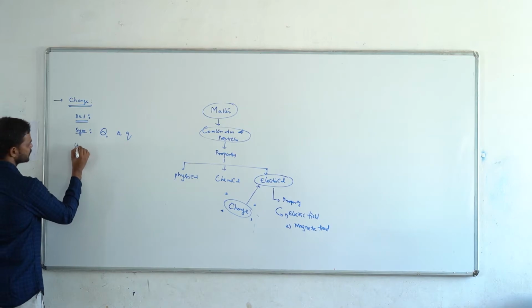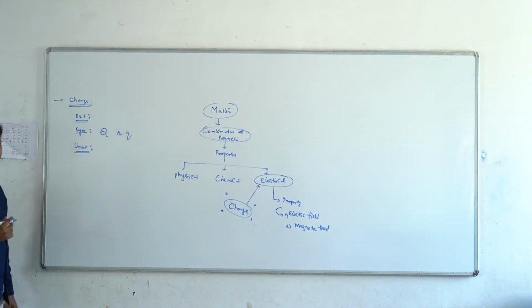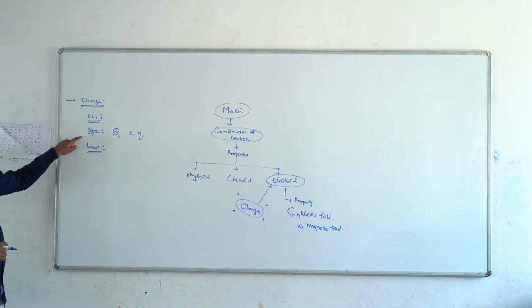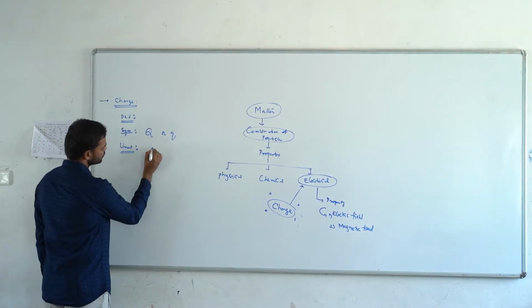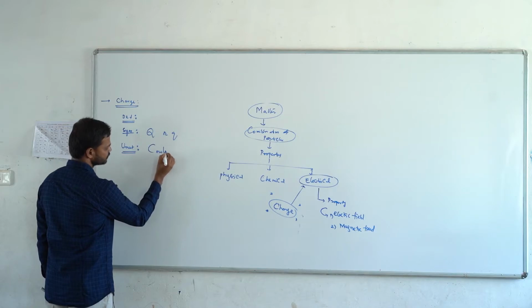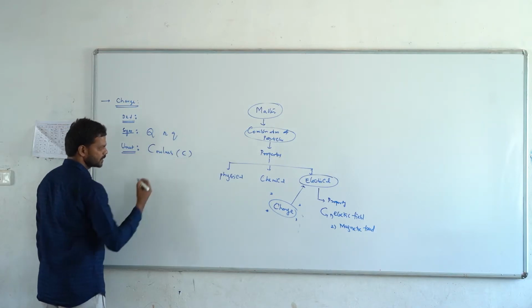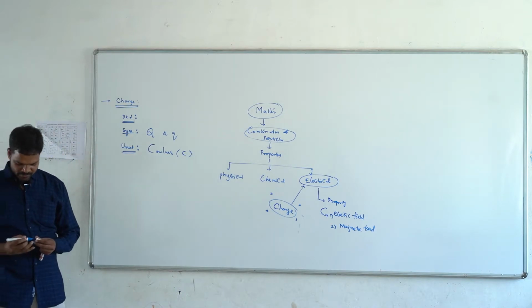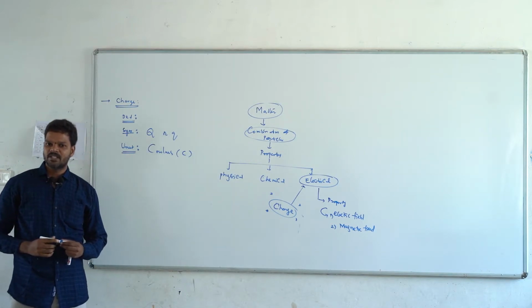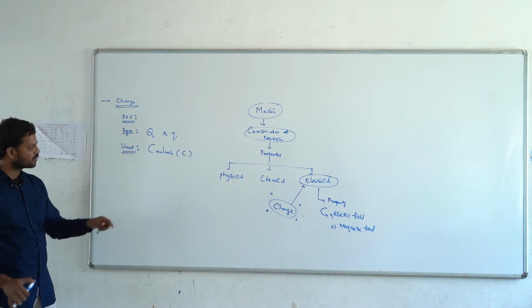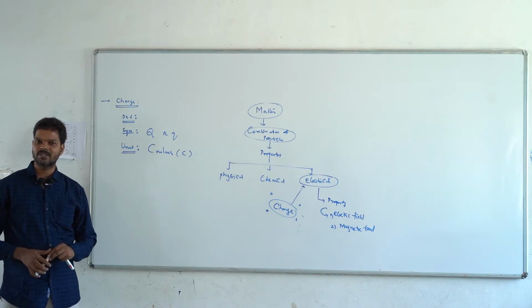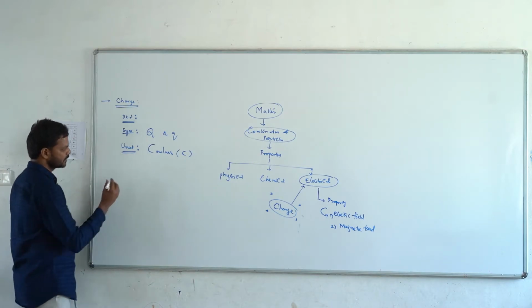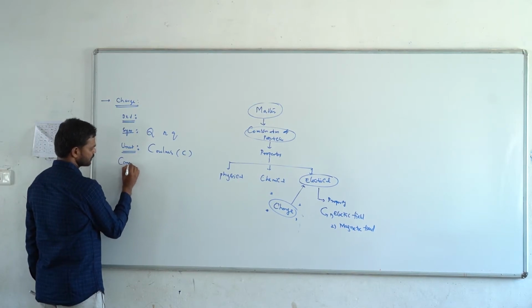And in physics we know that every physical quantity has its own unit. Then what is the unit of the charge? The unit of the charge is coulomb. The symbol is C. Here the coulomb is a bigger unit, so instead of the bigger unit we use smaller units. What is the conversion?